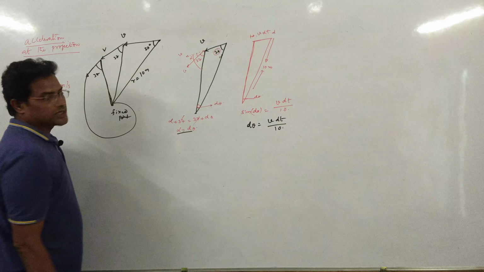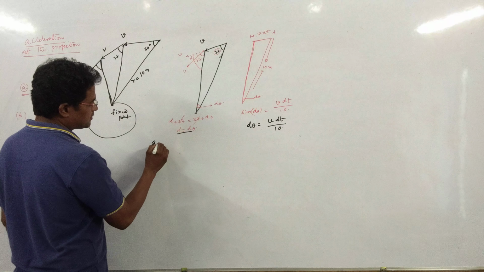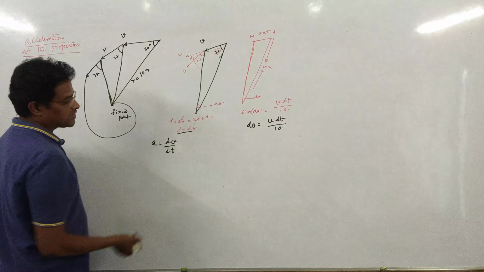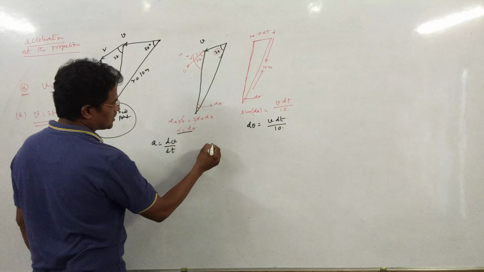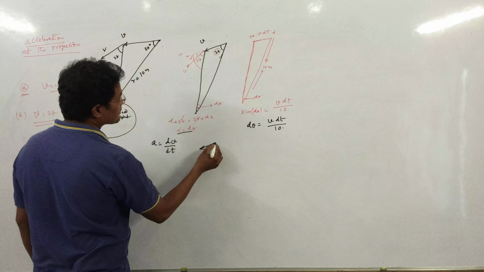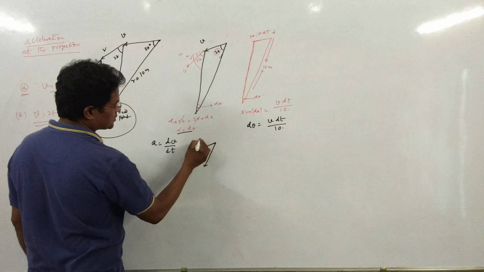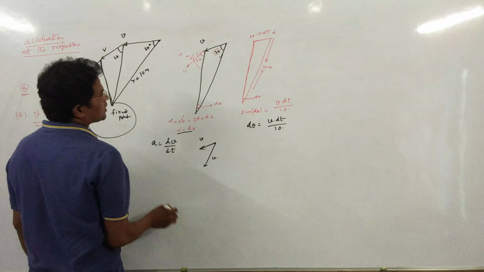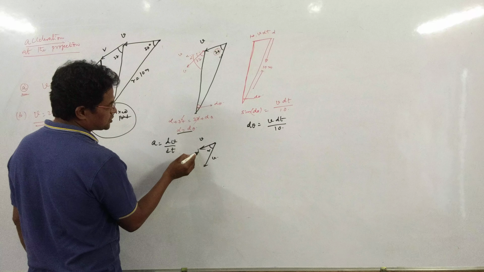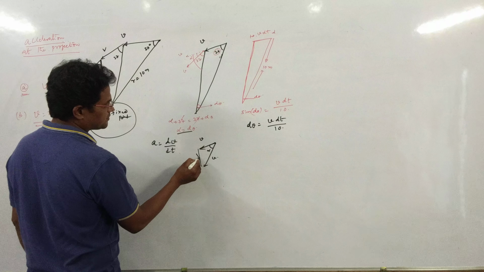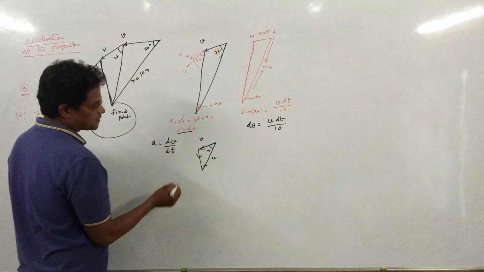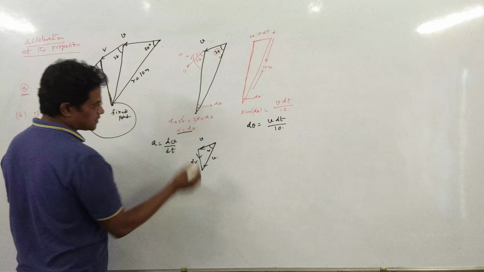Now I want to calculate the acceleration. Acceleration is dv by dt. So how do we calculate the change in velocity? When you take this part, at this part the velocity vector would be like this, and there is one more velocity vector, this is v and this is v. The angle between them is alpha. This is the change in velocity, dv.